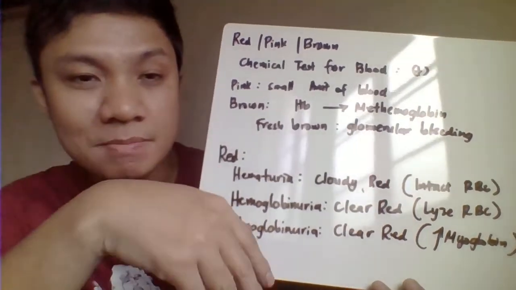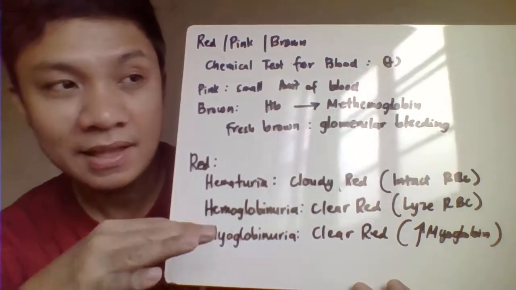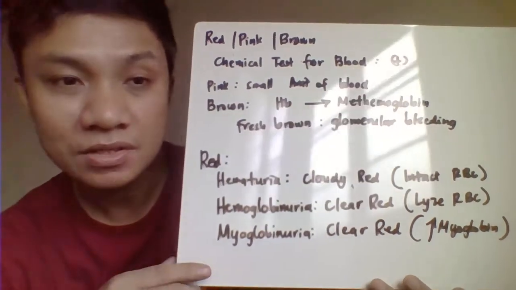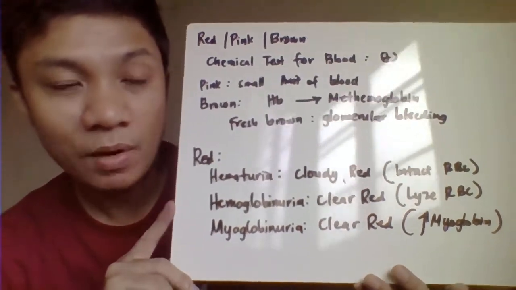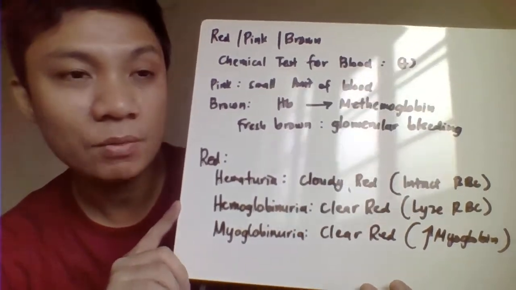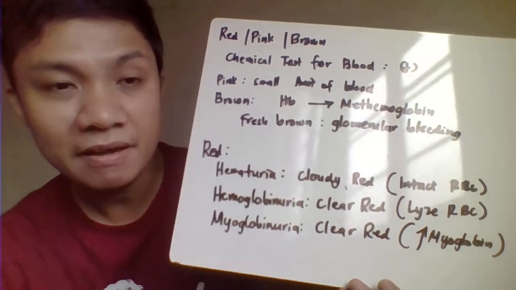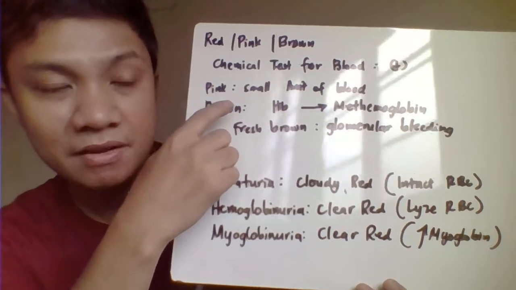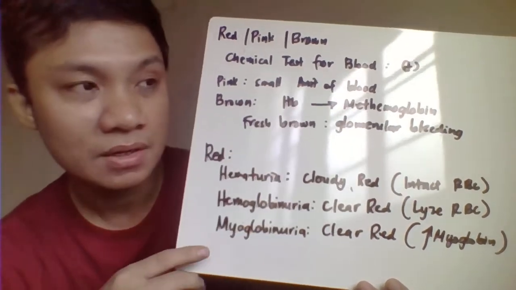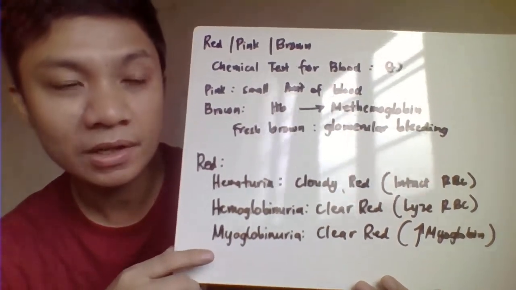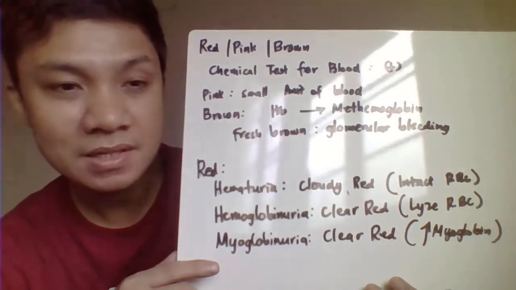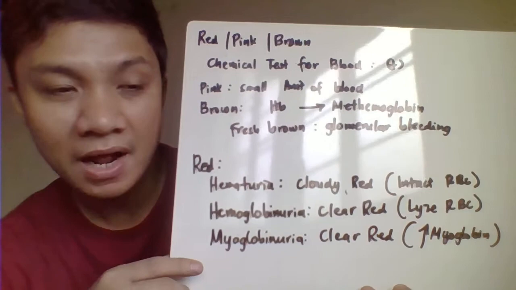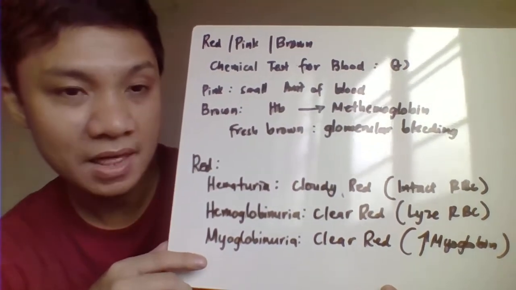So, may reagent strip tayo na ang test pad niya is testing for the blood. So, i-dip mo lang siya. Pag nag-positive siya, it signifies that what is present in your urine sample here would be the blood. If the chemical test for the blood is positive, you are suspecting the presence of the following conditions. So, pink color here is characterized by the presence of a small concentration of the blood. So, pag mga dark red na siya, you have a high concentration of the blood present.